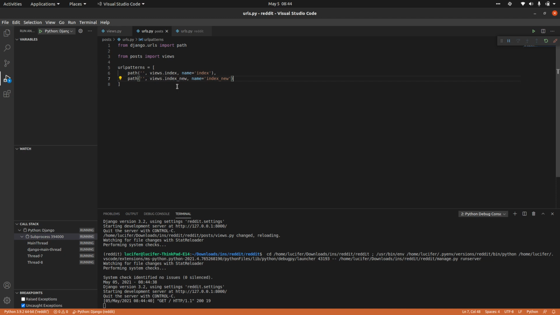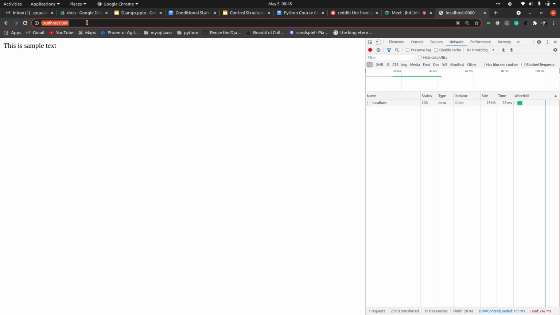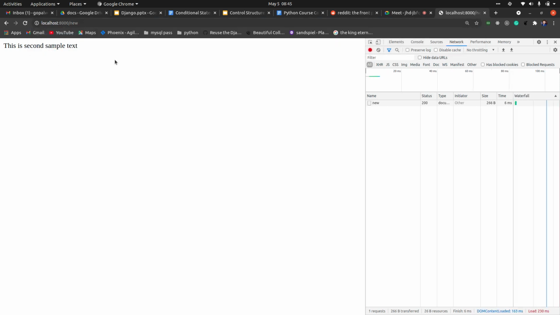So it will only take one path. Whenever you add new functions, you create extra paths, right? So this would be your new. Now this will give you this, and if I enter /new, it will give me the second one. Now you understood how the paths have changed.